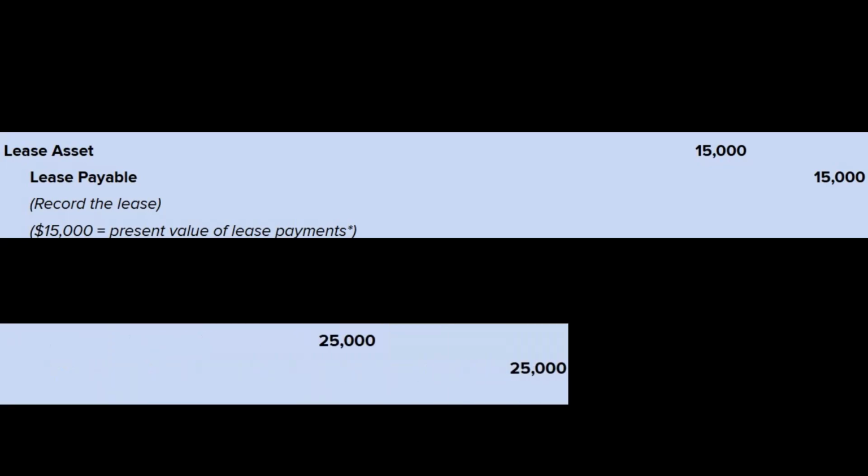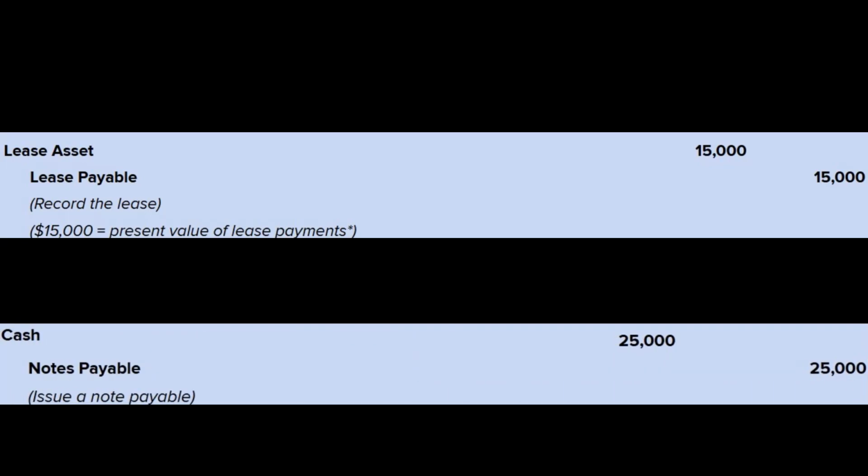So, at the beginning of the lease, we make this journal entry. We debit a new asset account called lease asset for $15,000, and we credit a liability called lease payable for $15,000. Notice the similarity. In both the loan and the lease scenarios, the company's balance sheet now shows a new asset and a new liability. The core principle is that the company now controls a resource, the truck, and has an obligation to pay for it.